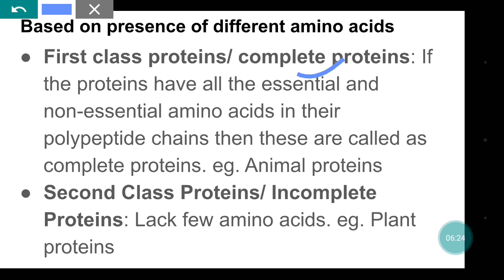That is, all 20 different types of amino acids will be present in the protein. That is why it is called a complete protein, and its example is animal protein. Second class proteins are also known as incomplete proteins. Why? Because they lack a few types of amino acids, and their example is plant protein.